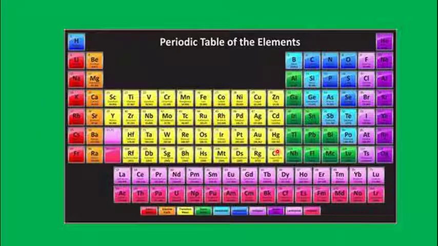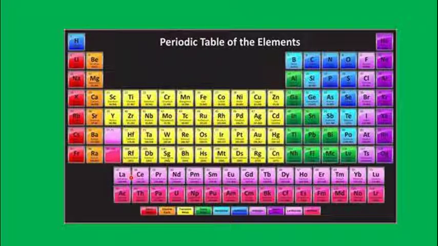Now, you can see the periodic table, as I told you. The periodic table is divided into groups and periods. The vertical columns are called groups and the horizontal rows are called periods. In the periodic table, there are 18 vertical columns, so you can count 1, 2, up to the 18th one. These are the groups. So there are 18 groups, and the horizontal rows 1, 2, 3 till 7, so there are 7 horizontal rows called periods.